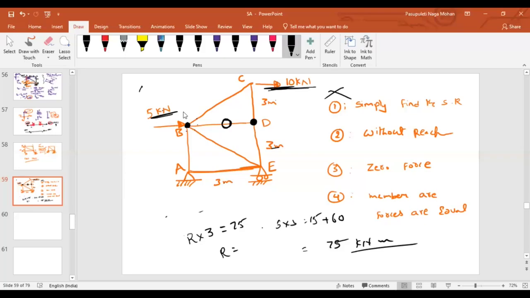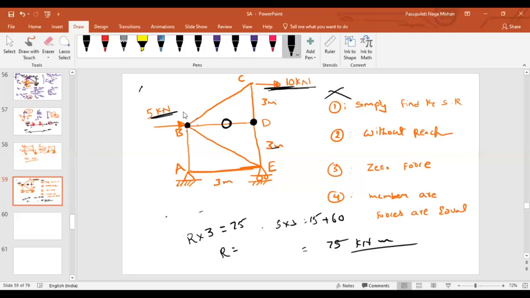Then, can we apply any of the logic we discussed in earlier classes, like two members collinear and a non-collinear member with no loading at the joint, then the non-collinear member force is equal to 0? Or if two members act at a joint with no loads, then the forces in those members are equal to 0. Is any of those possible at joint B?